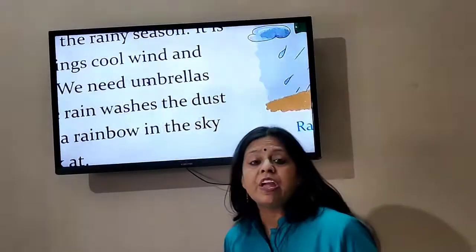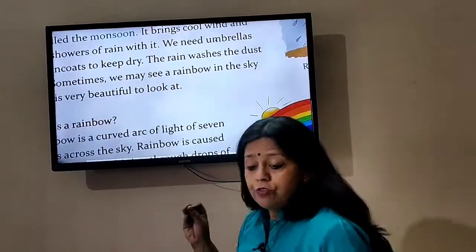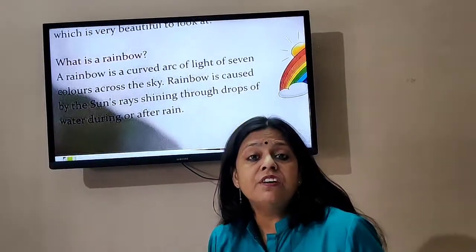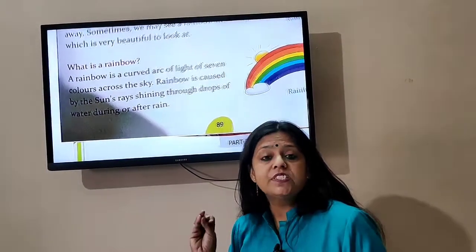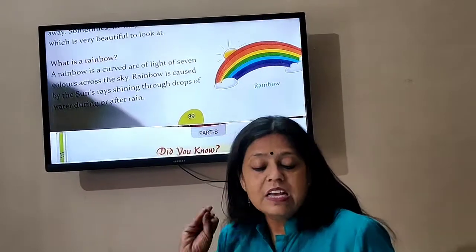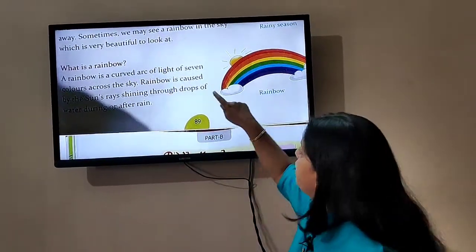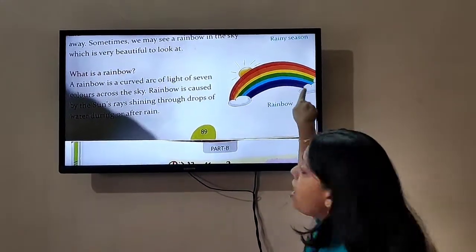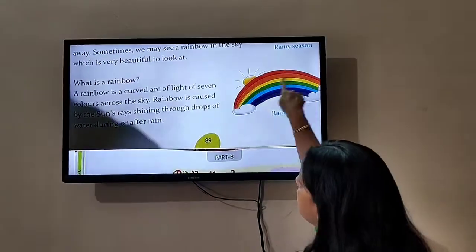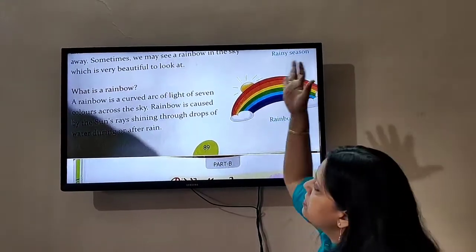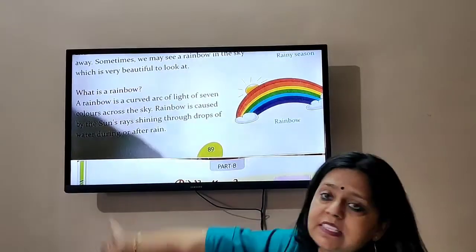Now, what is a rainbow, children? Rainbow is a curved arc of light of 7 colors across the sky. Yes. So what is a rainbow? It's a curved arc. This is an arc, children, the shape. It's shaped like an arc, okay? And there are 7 colors across the sky.